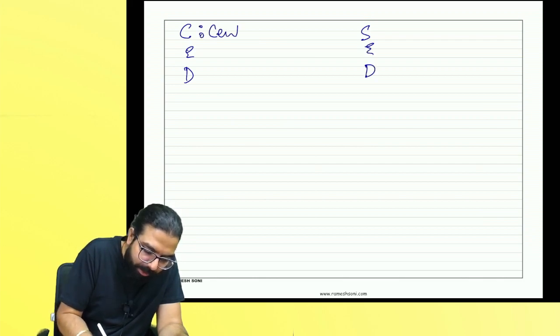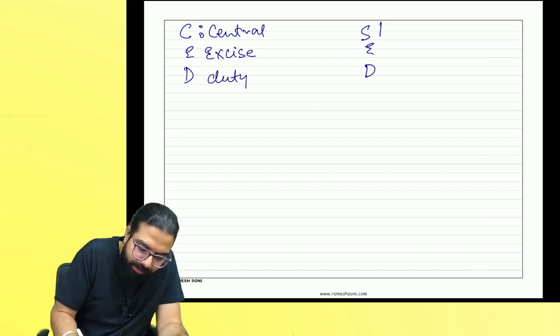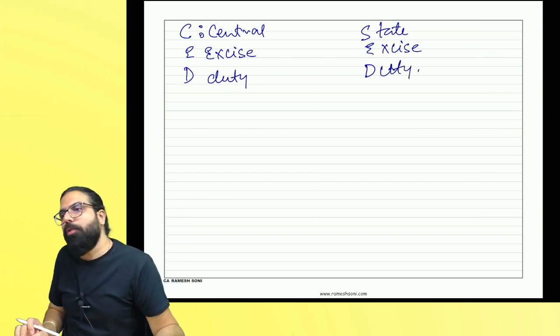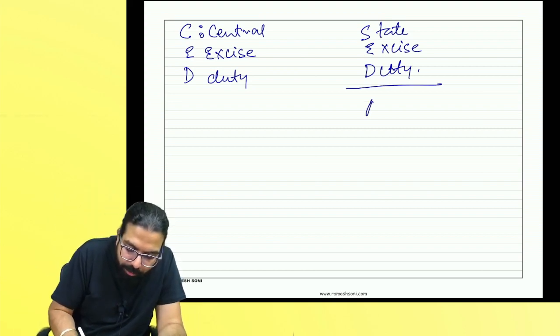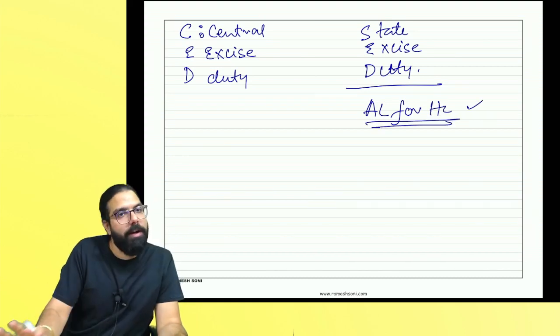This is central excise duty, and this is state excise duty. State excise duty on what, everyone? Alcoholic liquor, that will still continue.